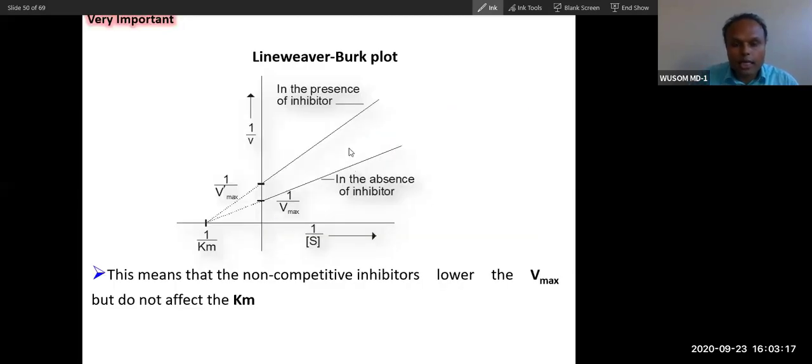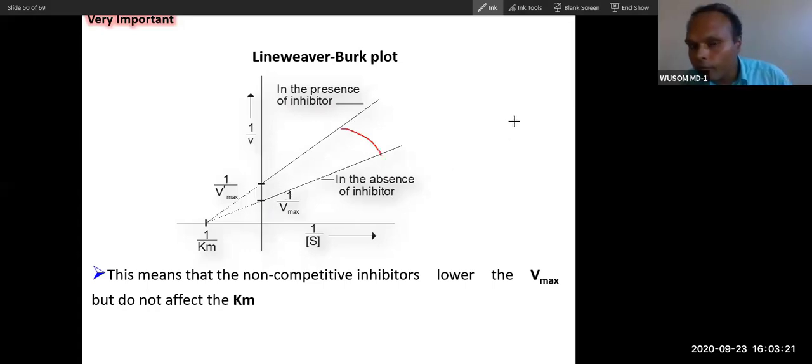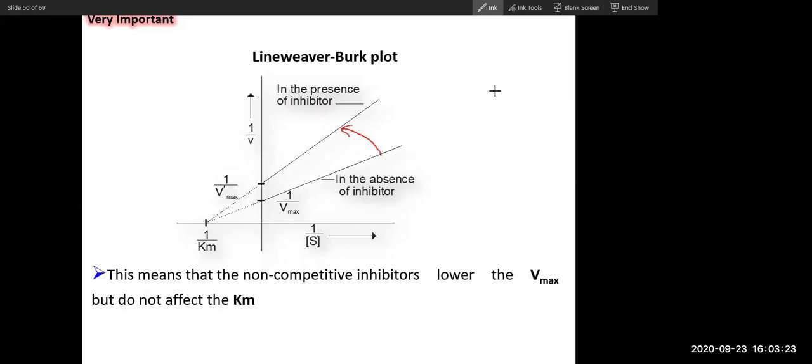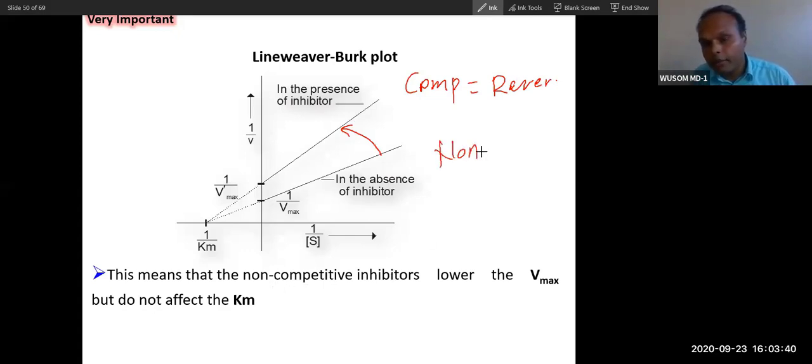So which is inhibitor? You can see again. Yes, tell me. You said competitive inhibitors are irreversible? Competitive are reversible. Competitive are reversible. Thank you. Generally non-competitive are reversible, but non-competitive can become irreversible.